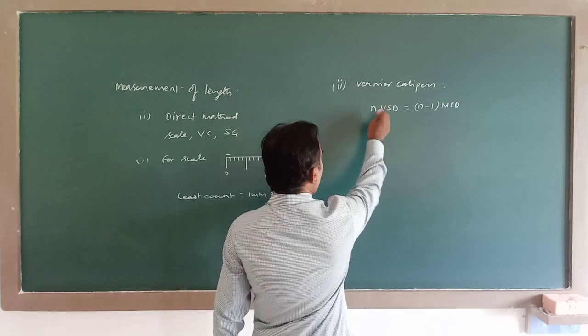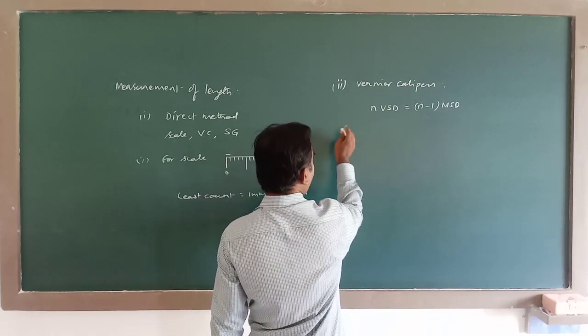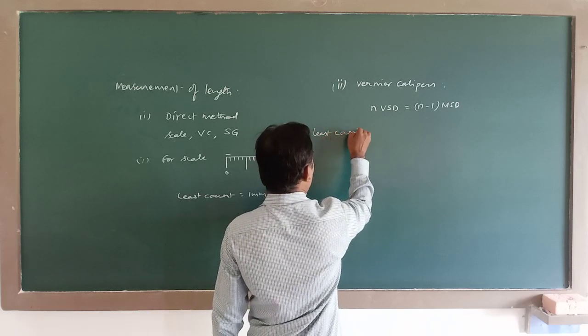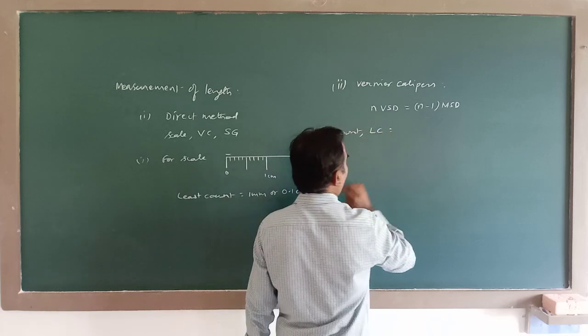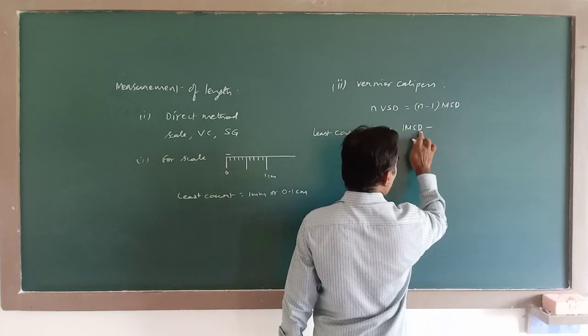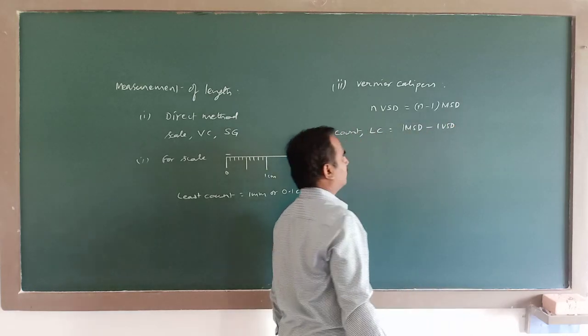The difference between one main scale division and one vernier scale division is called least count.